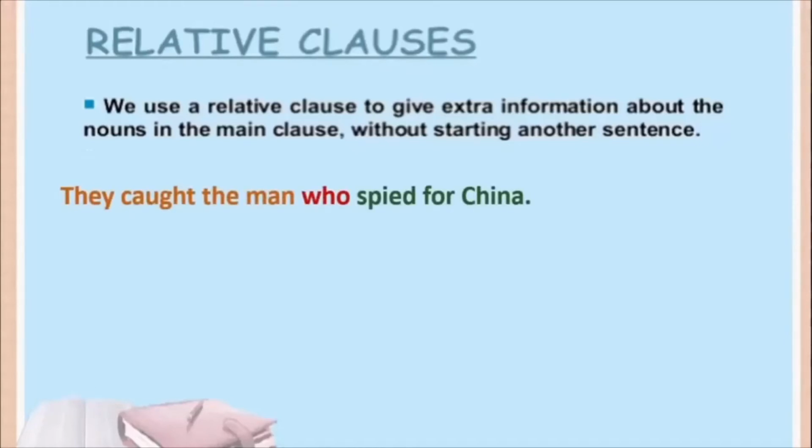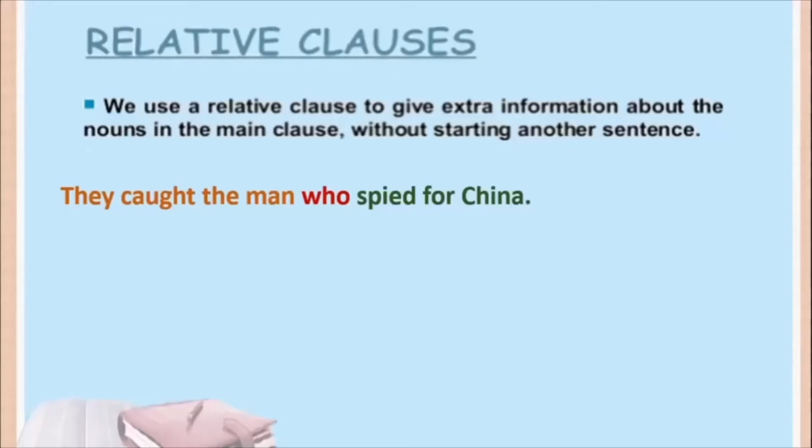They caught the man who spied for China. Okay? Look at the sentence. So they caught the man. Which man did they catch? The man who spied for China. So I could have made this into two sentences also. They caught the man. The man had spied for China. I could have written two sentences here, but I chose not to, and I added a clause there by introducing a relative pronoun, and so I made it they caught the man.